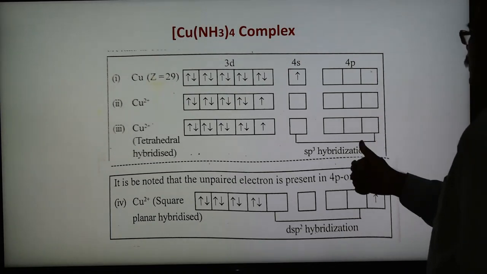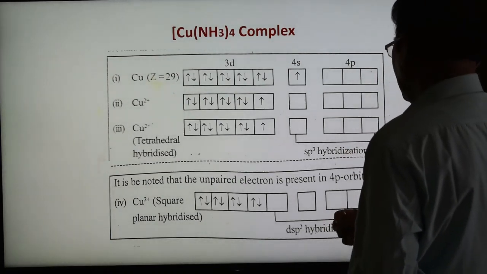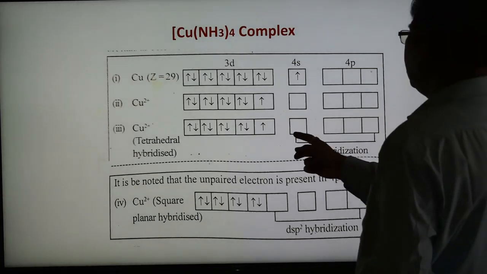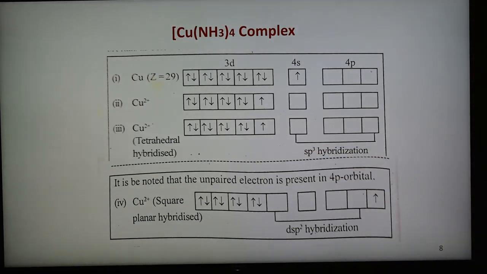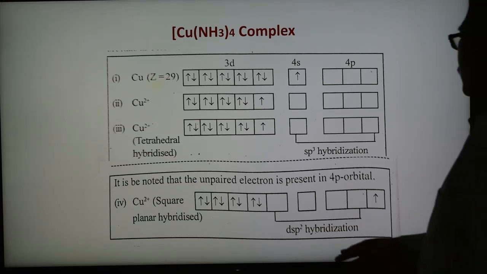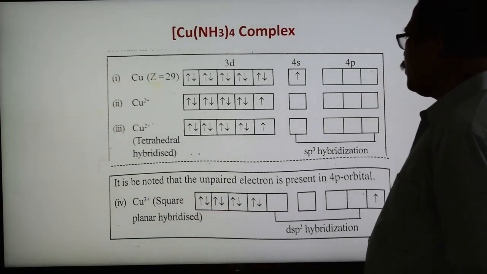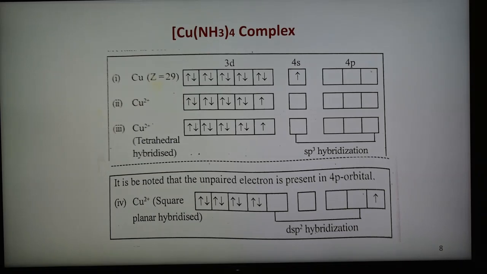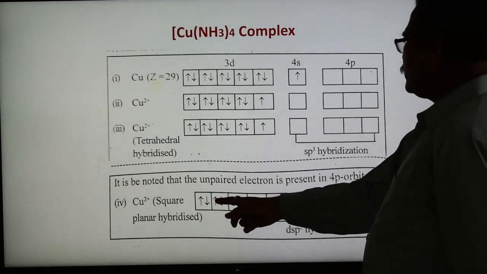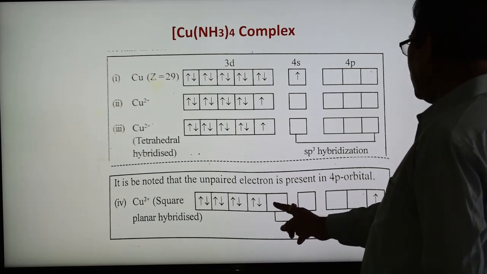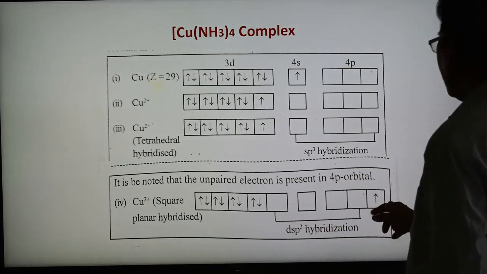So Cu2+ shows both: one is sp3 and the other is dsp2. In this way sp3 hybridization can take place, and it is also noted that the unpaired electron is present in the 4p orbital, as it is shifted here. Another possibility is that Cu2+ also forms a square planar hybridized state. With the same arrangement, Cu2+ has 8 electrons here, this orbital is made vacant, and the electron is shifted to the 4p orbital.